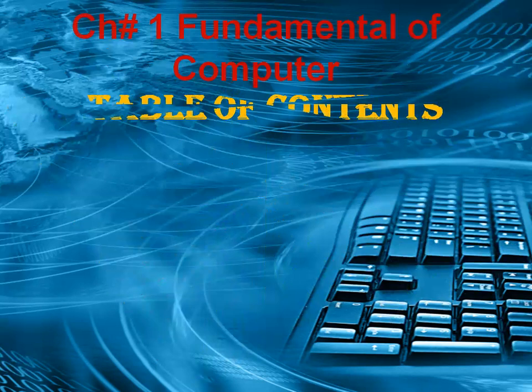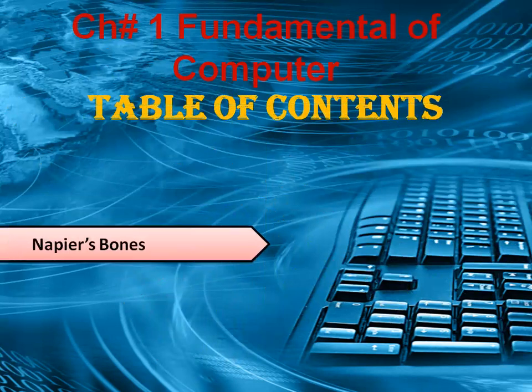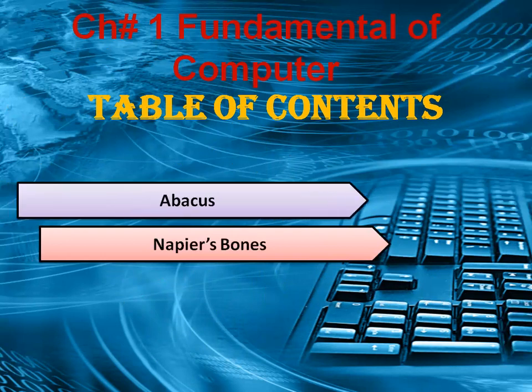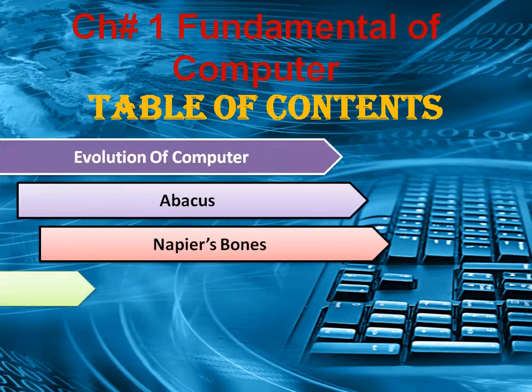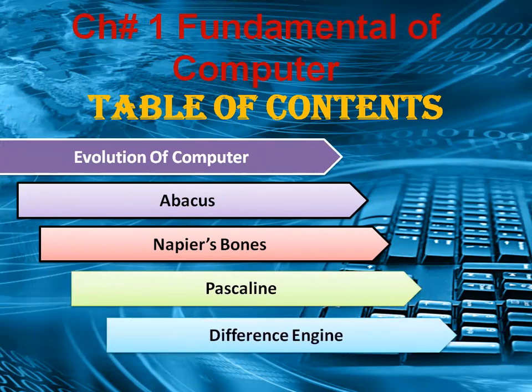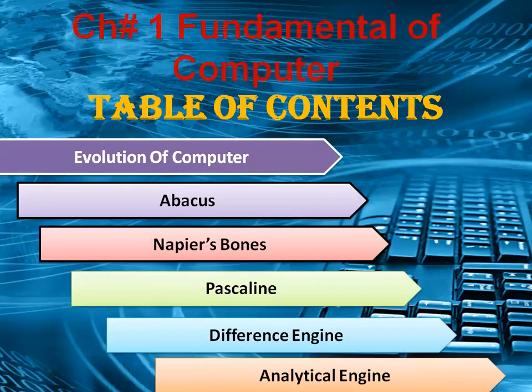Now, dear students, today we are going to discuss the evolution of computer science. In the evolution of computer science, we will start with the abacus, Napier bones, Pascal line, difference engine, and analytical engine. Evolution means the history of the computer, how the computer was invented and how it works.